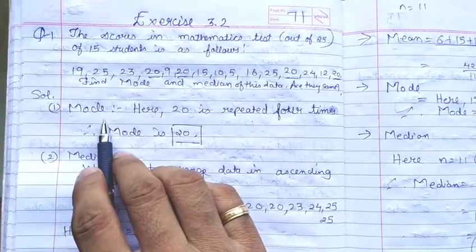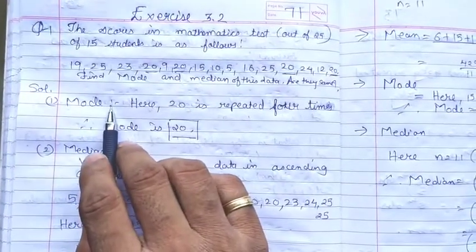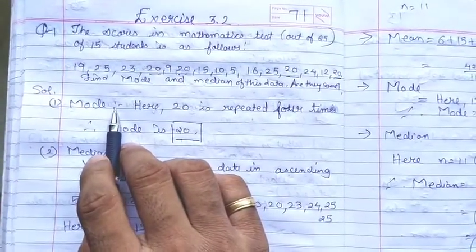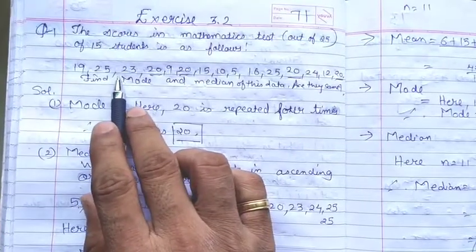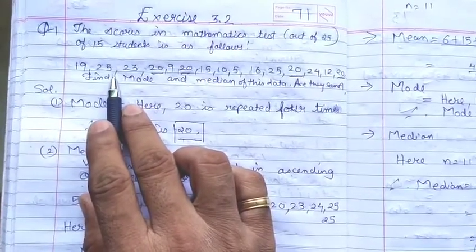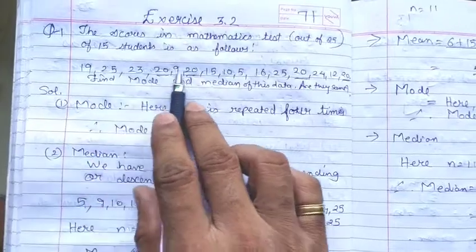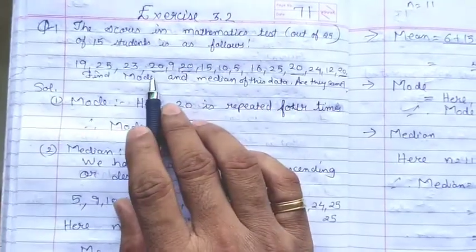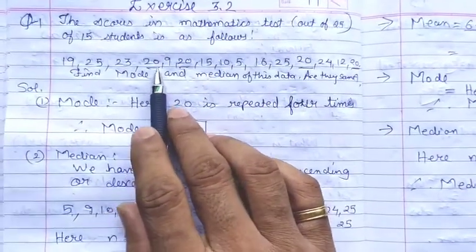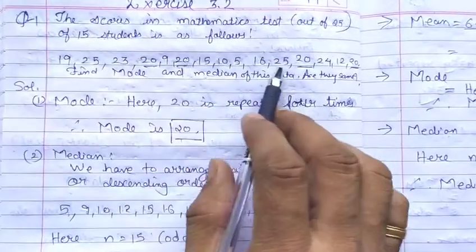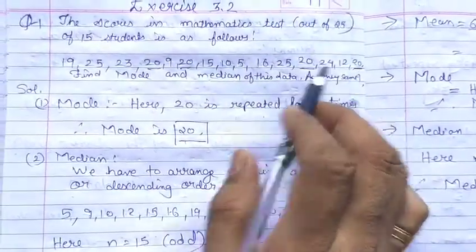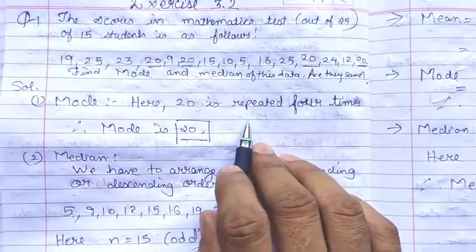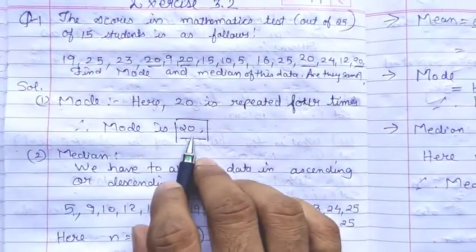Now here we have to find the mode first. So how to find the mode? As I told you, mode is the observation which is repeated most often. Out of the total observations, find which number is repeated most often. Here 20, 20, 20 and 20. The 20 is repeated 4 times. So here the value of mode is 20.